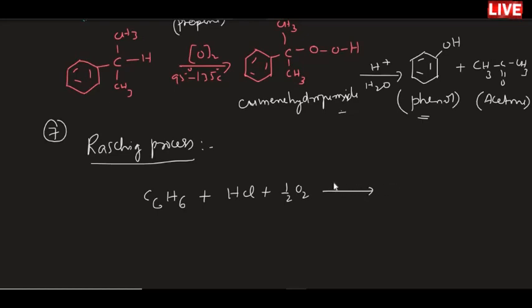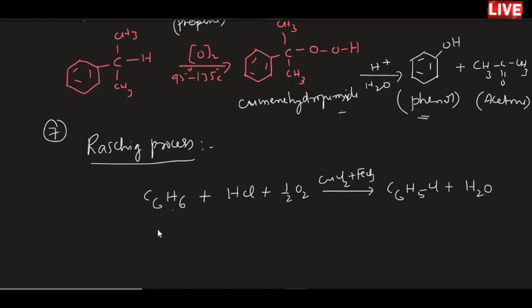in the presence of a catalyst, you will do it. You will take copper chloride as well as ferric chloride catalyst, and that will give chlorobenzene. So, benzene treated with HCl and oxygen gives chlorobenzene and water.